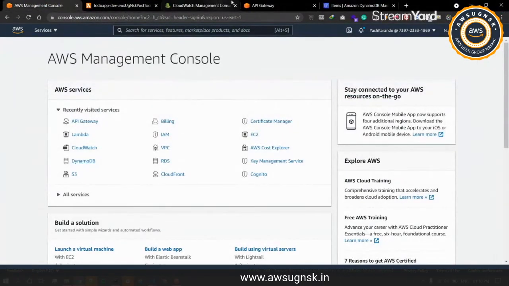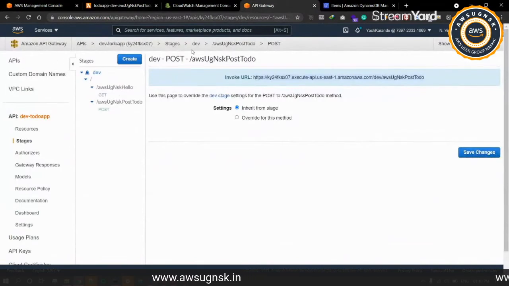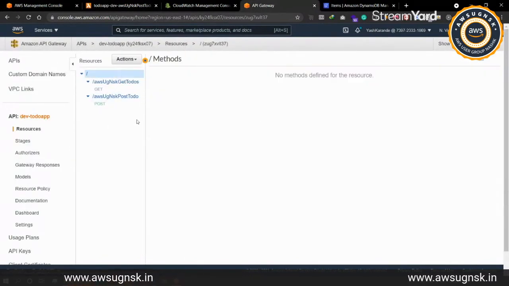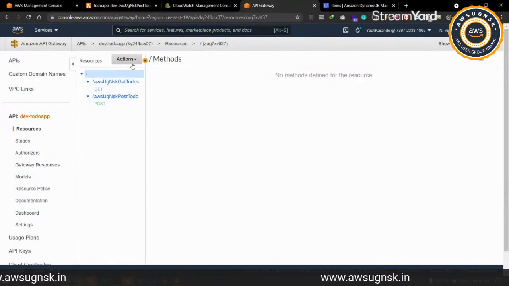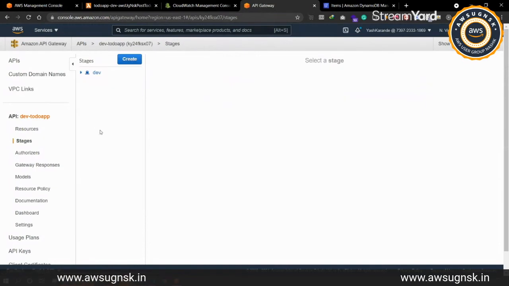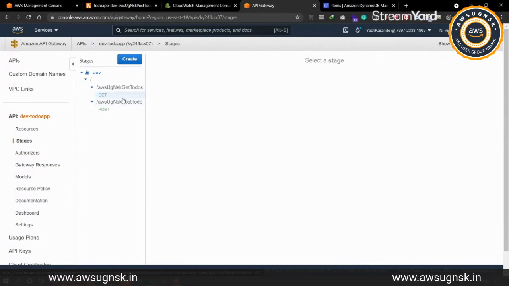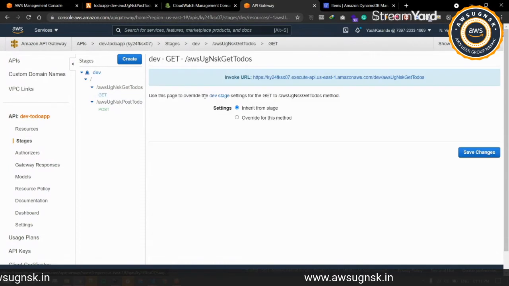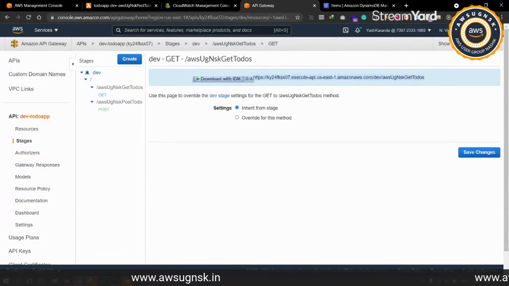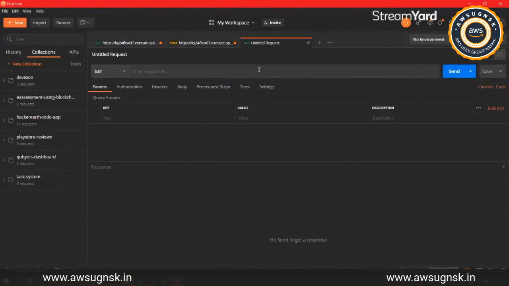Under our fridge, we have our to-do app, and if you can see, we have the GET method over here, and under stages we'll be able to see our get to-dos endpoints. So we will now go ahead and hit this particular URL, which should fetch all of the to-dos that we have stored.